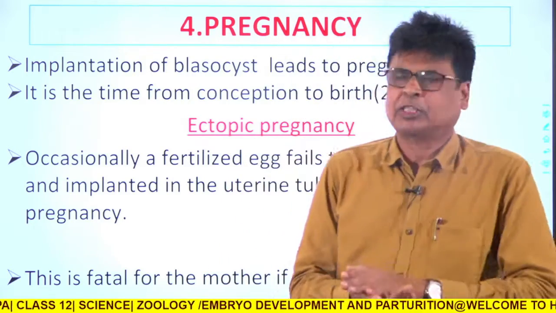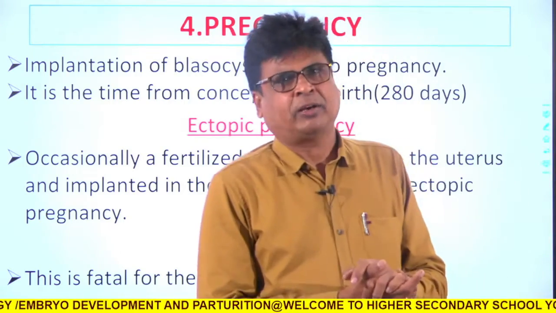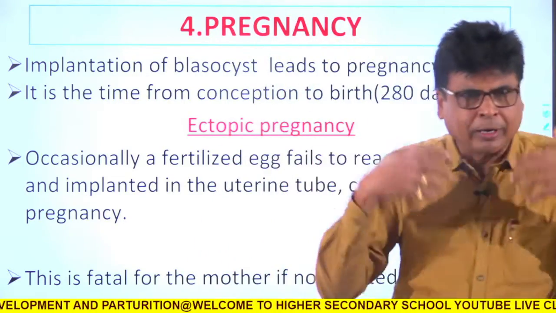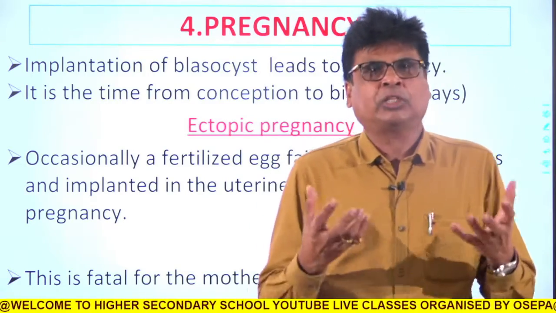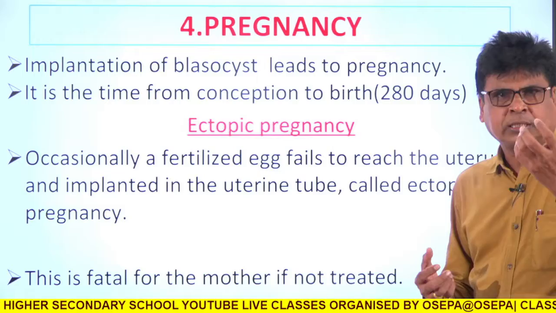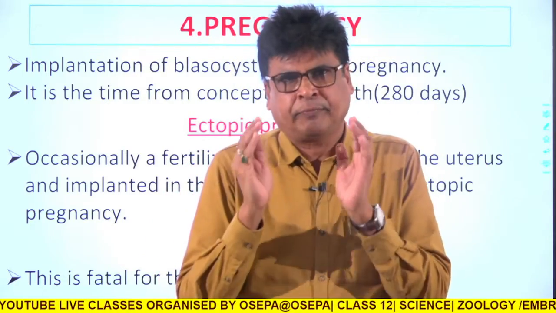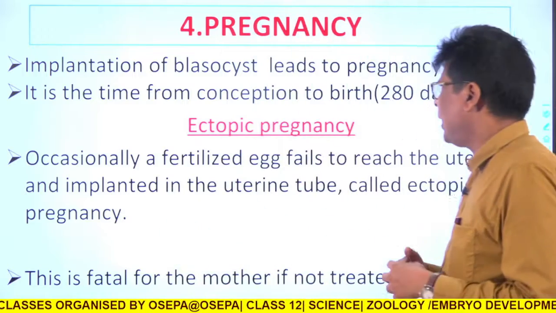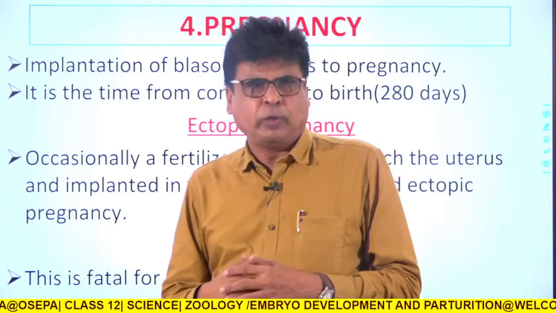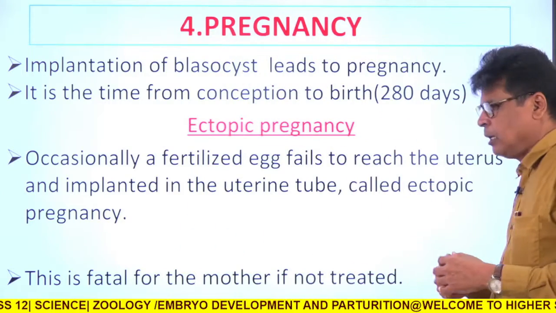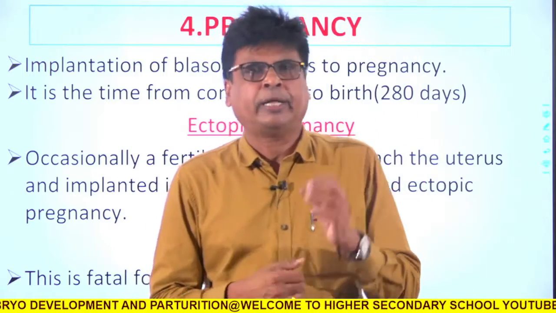Once gastrulation has occurred, or once the gastrula is formed and properly implanted in the uterus of the mother, now the mother is said to be pregnant. This is called pregnancy in zoology. That means this female is carrying one baby or one embryo. Implantation of the blastocyst leads to pregnancy, and in a human female, this pregnancy lasts up to 280 days.